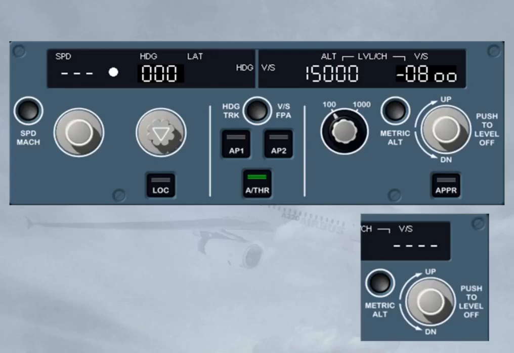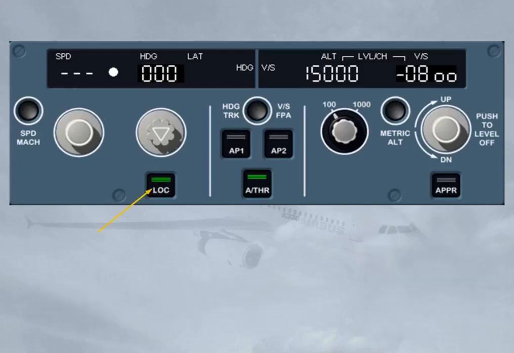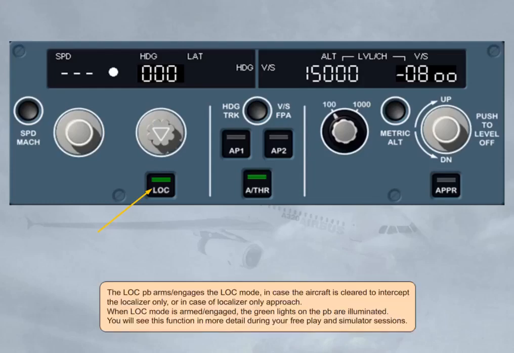Let's now take a brief look at the other push buttons located on the FCU. The lock push button arms or engages the lock mode in case the aircraft is cleared to intercept the localizer only, or in case of localizer only approach. When lock mode is armed or engaged, the green lights on the push button are illuminated. You will see this function in more detail during your free play and simulator sessions.